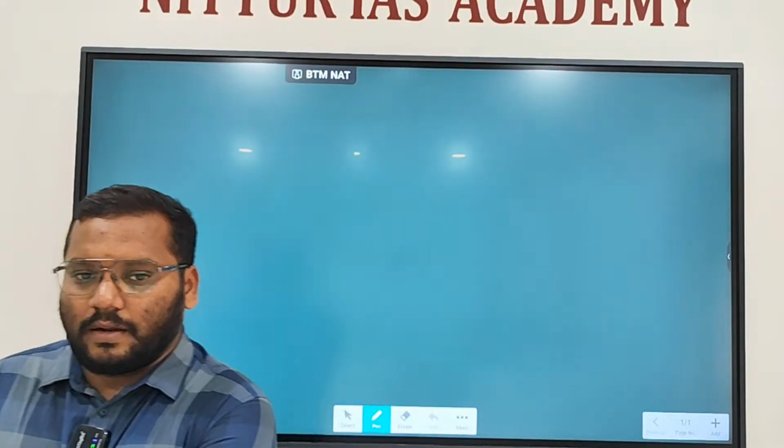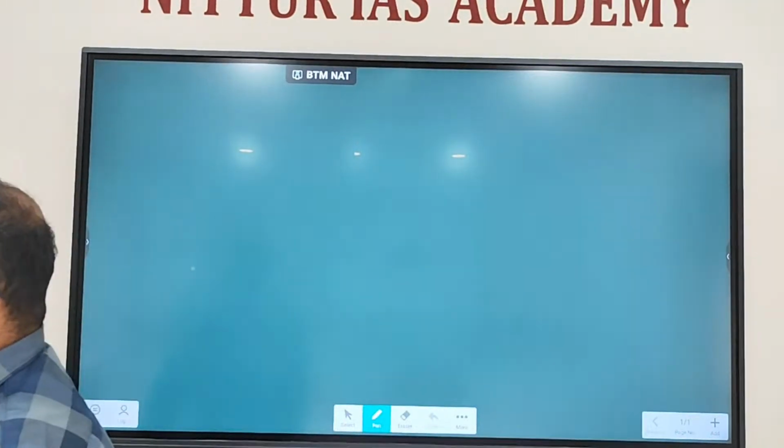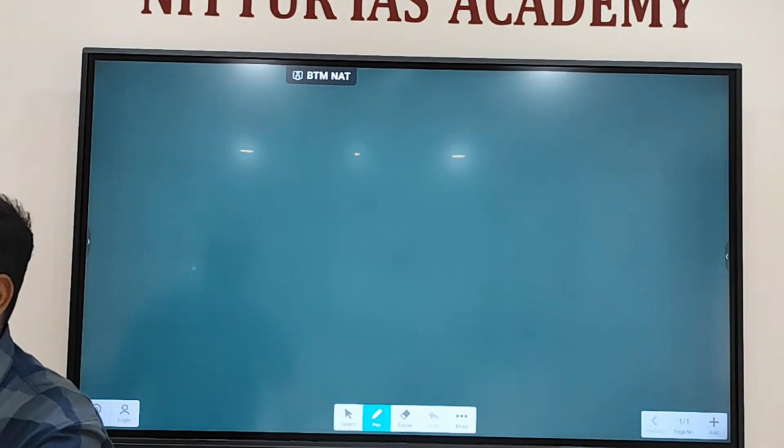Legislative procedure in the Parliament, right? What are the three types of bills? Ordinary bill, finance bill, then constitutional amendment bill, right? What is the majority required to pass an ordinary bill? Simple majority, right? So what is the legislative procedure for an ordinary bill?